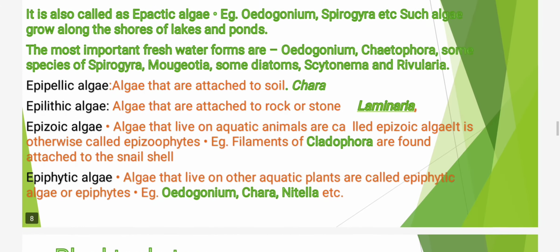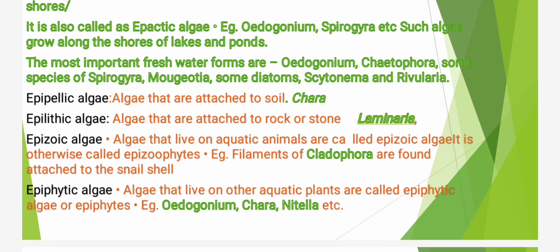Next category is epiphytic algae. Algae that live on other aquatic plants are called epiphytic algae or epiphytes. And examples are Oedogonium, Chara or Nitella. Students, you can see some algae they are the examples of other categories also.